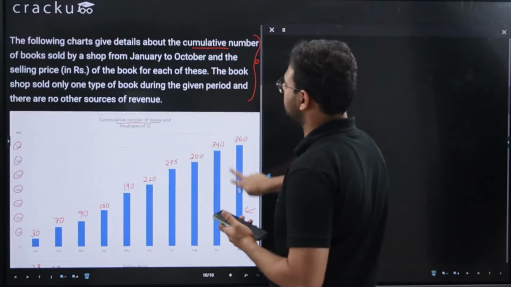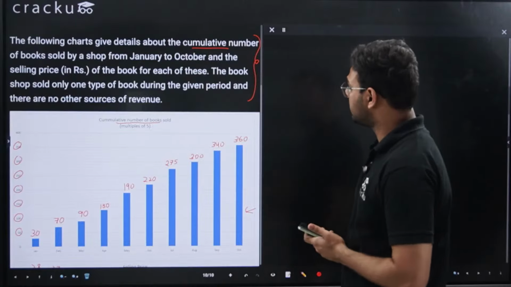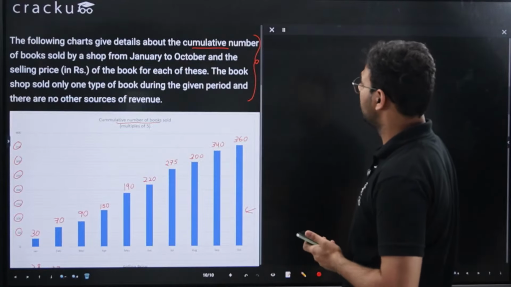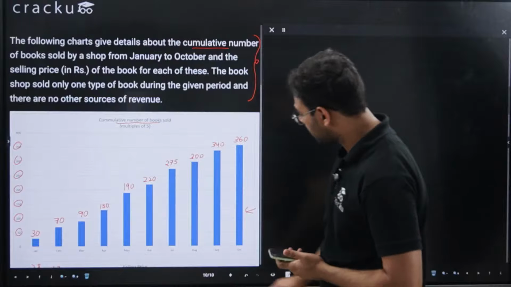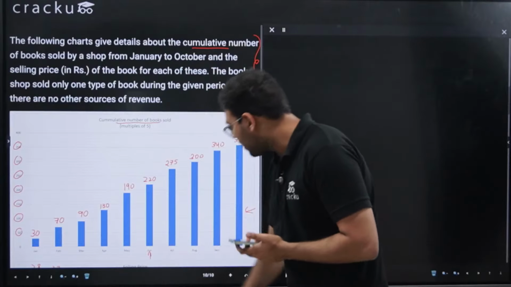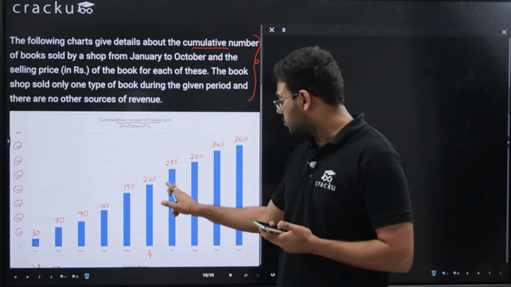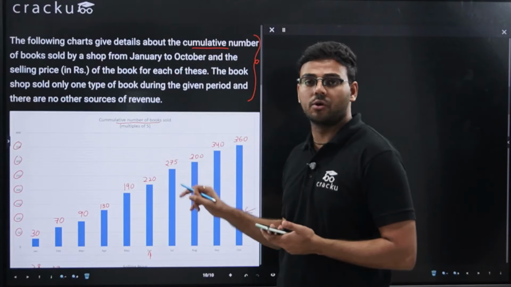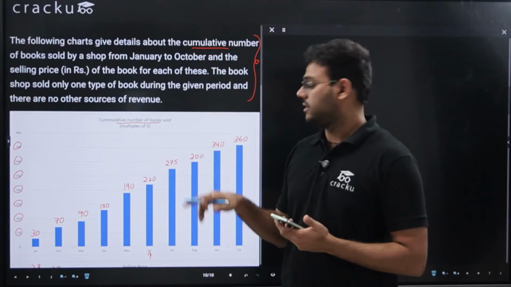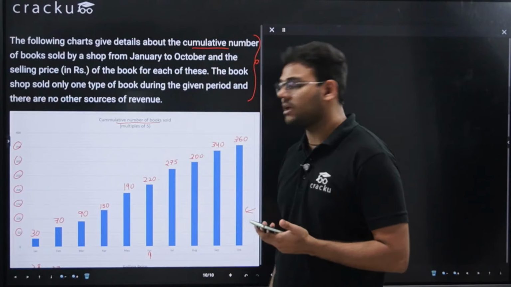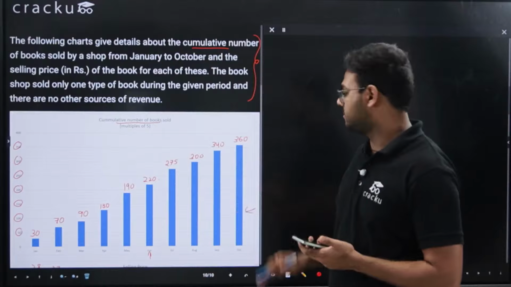Let me just read this question once. The following chart gives details about the cumulative numbers of books sold. What is the cumulative number of books sold? Let's say up till June, the total number of books sold is 220. This 220 is not the number of books sold in the month of June. This is the total number of books sold up till the month of June.